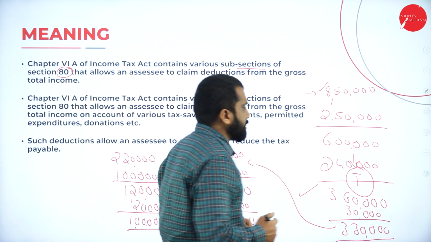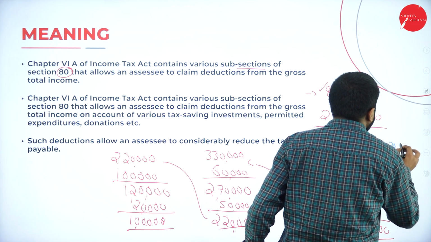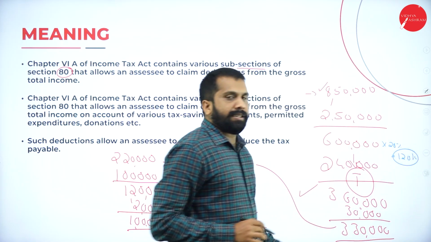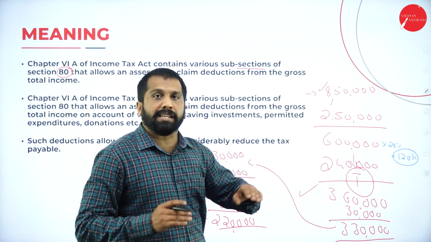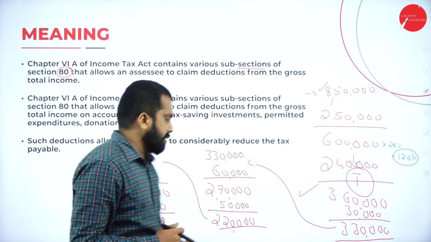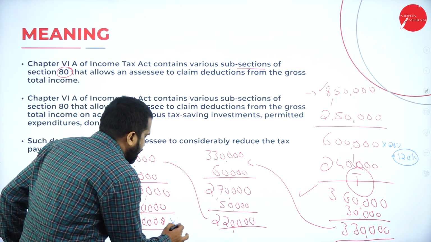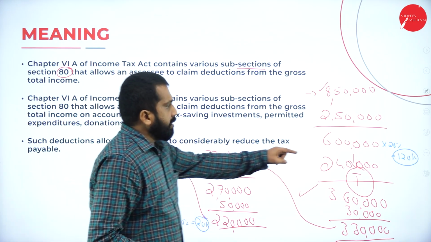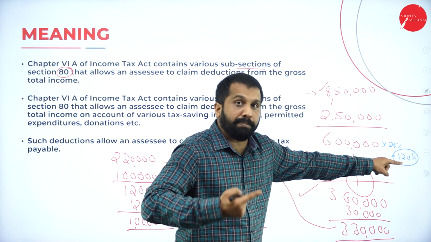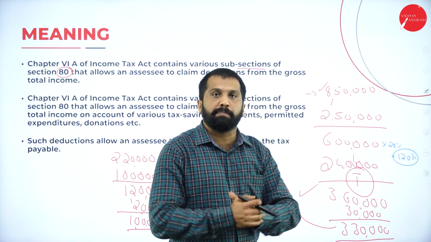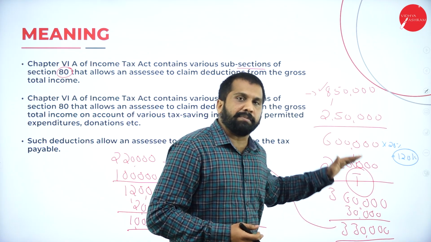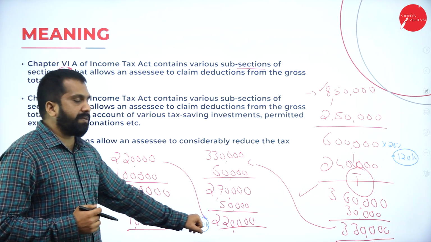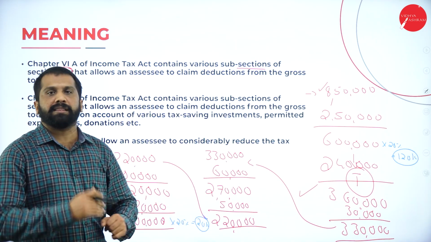On 6 lakh, just assume 20%. Assumption. I am supposed to pay 1,20,000 as tax. Now I have reduced the taxable amount to 1 lakh. 1 lakh into 20%, I have to pay only 20,000 tax. See? 1,20,000 I was supposed to pay, but after implementing my knowledge and doing all the workout, I have reduced it to 20,000. Almost I saved 1 lakh.